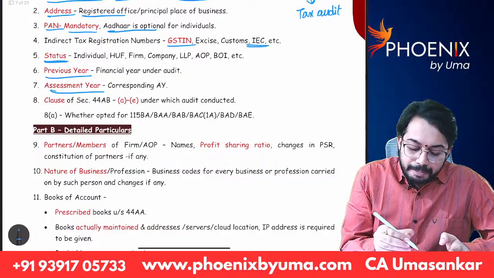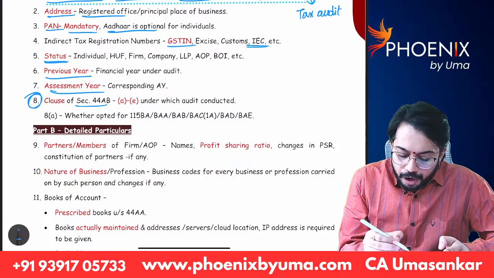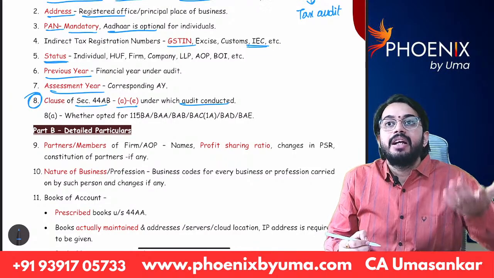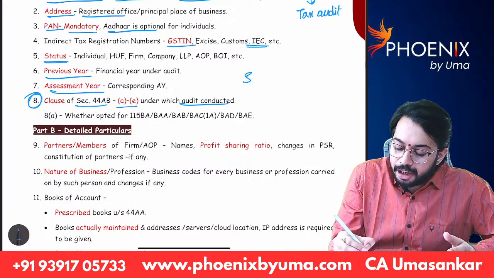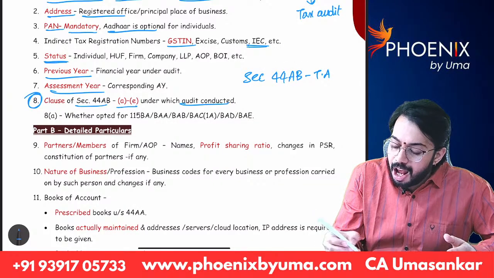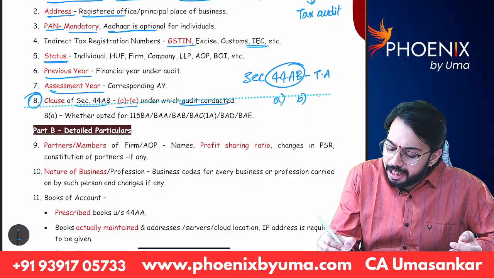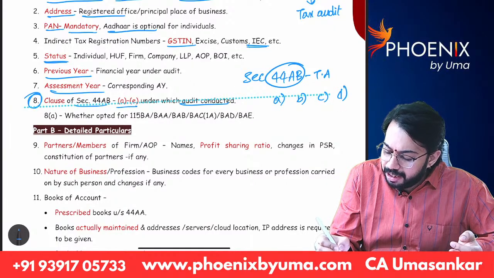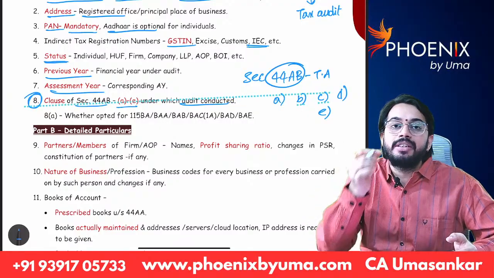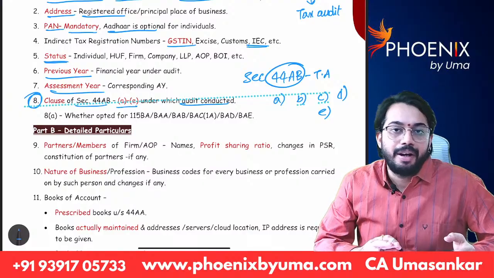Next, question number 8. Clause of section 44AB, A to E, under which audit is conducted. See, tax audit is required to be conducted under section 44AB. Under 44AB, there are clauses. Clause A, Clause B, Clause C, Clause D, Clause E. Under which clause you are required to get tax audit done? That clause is to be specifically mentioned under section 44AB. Okay.